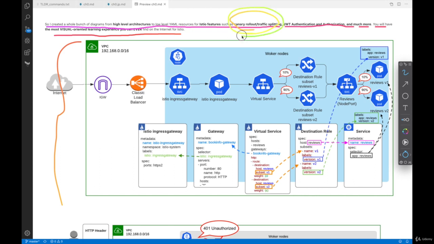This is for canary rollout and traffic shifting, where you're gonna use virtual service and also destination rule to define subsets, and a virtual service to define weight, in this case 10% and 90%.